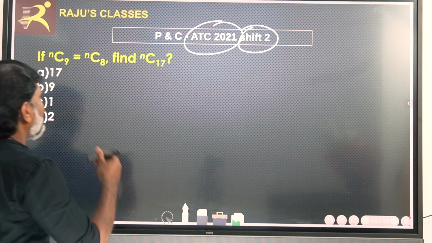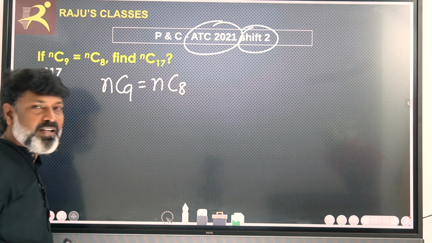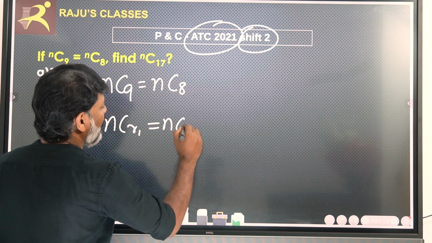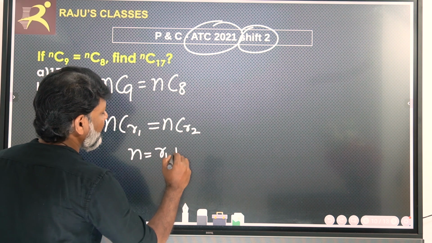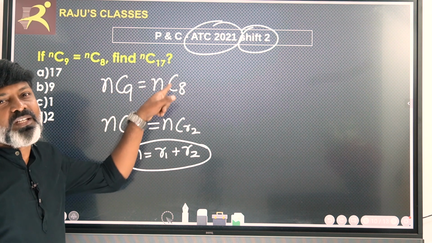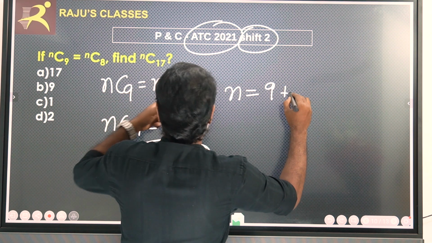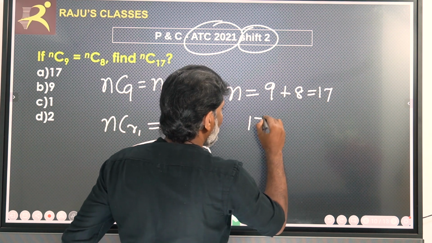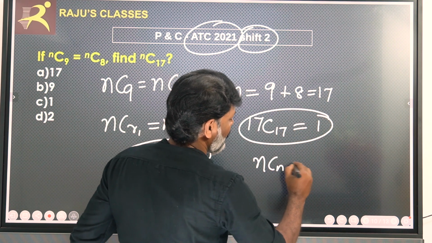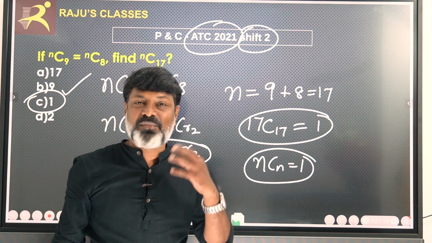Here what they have given is nC9 is equal to nC8. Here you should know some logic and shortcut. Suppose nCr1 is equal to nCr2, then n will be equal to r1 plus r2. Similarly, here they have given nC9 is equal to nC8. Therefore, n is nothing but 9 plus 8, therefore 17. Therefore 17C17, which is nothing but 1. nCn is 1. Therefore, the answer is 1. That is the correct answer. You can solve this even within 10 seconds.